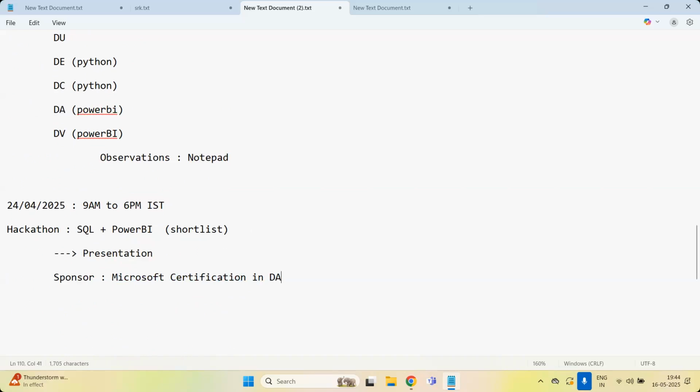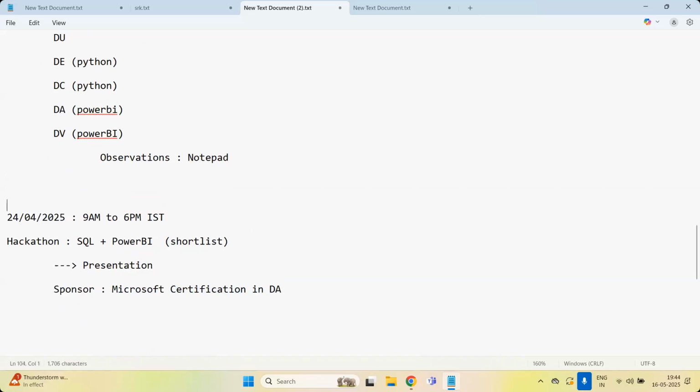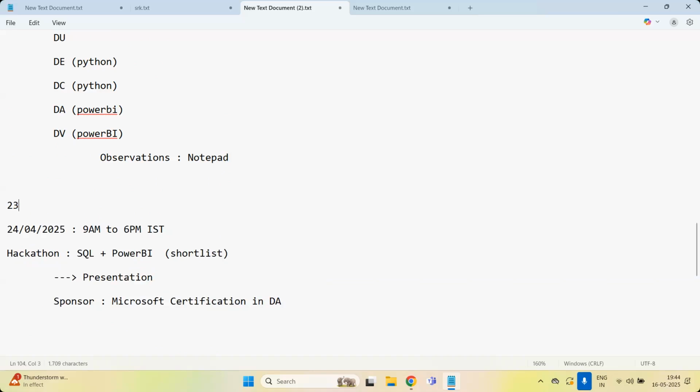So before 23rd, that is, 24th is this one, right? By 23rd, we'll complete the entire Power BI, not only the normal Power BI classes, along with the Microsoft certification related content.